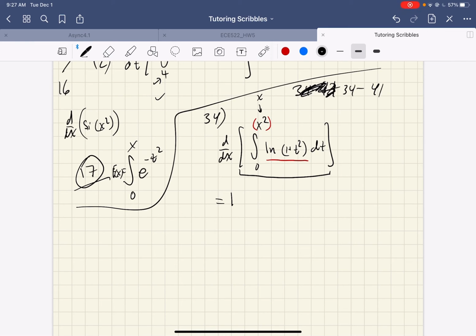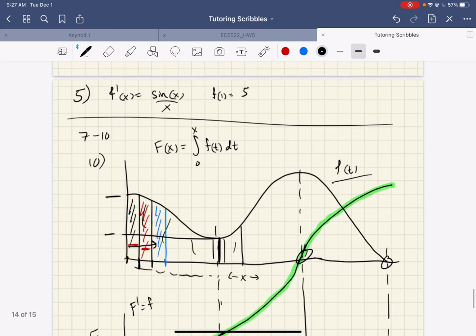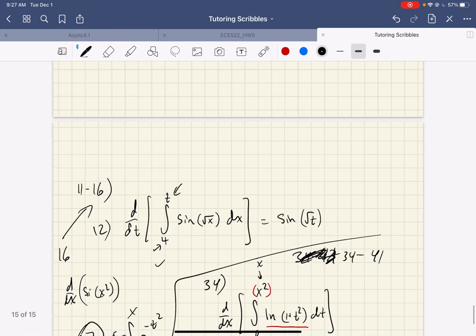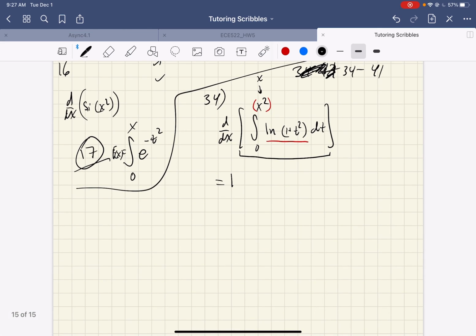I'll do this in two ways. The first way is very mechanical. It's following the steps that I laid out up here. So what does the step say? It says take the function on the inside, plug in the upper limit, then take the derivative of the upper limit. So let's do that. Natural log, and now instead of t, I plug in my upper limit, so I have x squared, times the derivative of my upper limit, 2x. This is the answer.